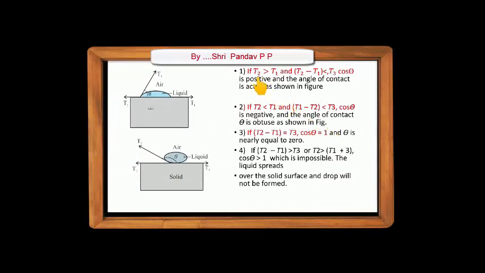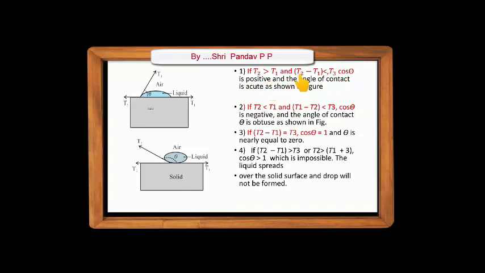Now see the first case. If T2 is greater than T1, that means this T2 is greater than this T1, and T2 - T1 is less than T3. See the above equation. In this case, cos theta is positive.